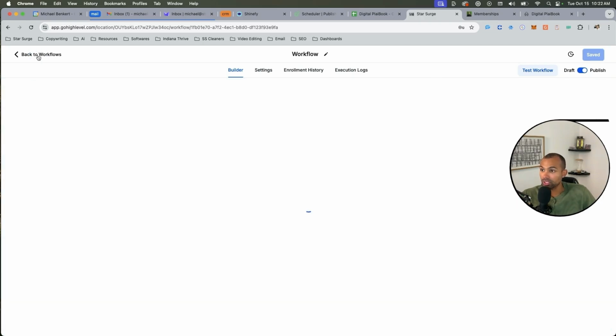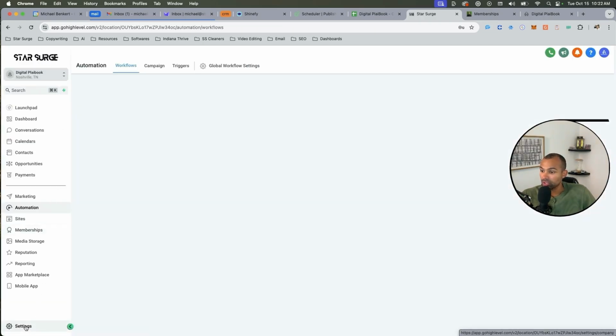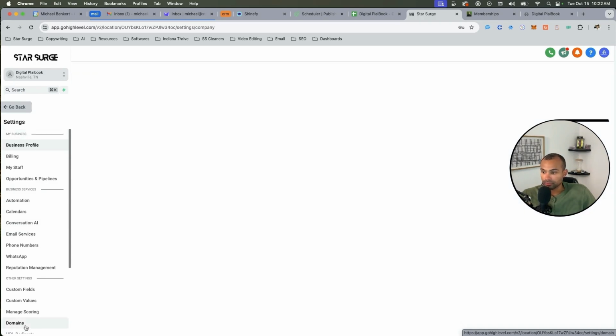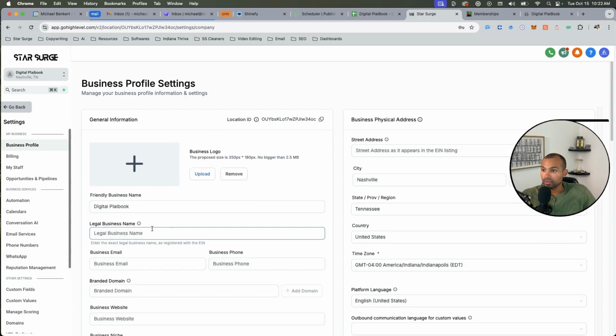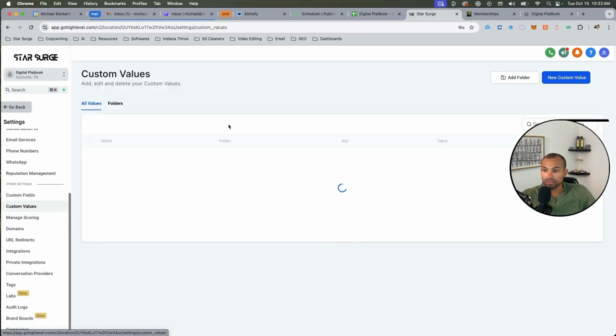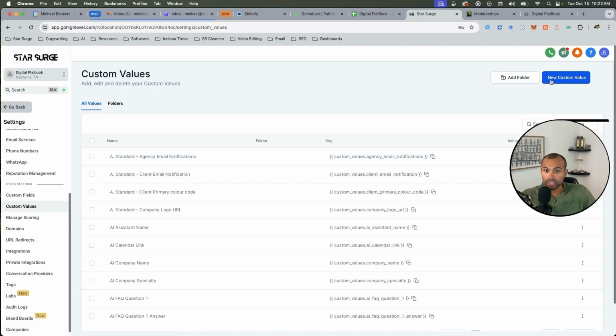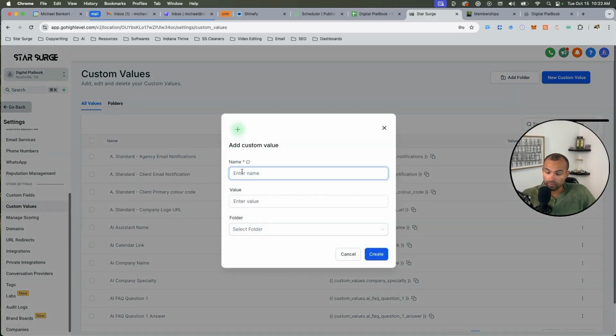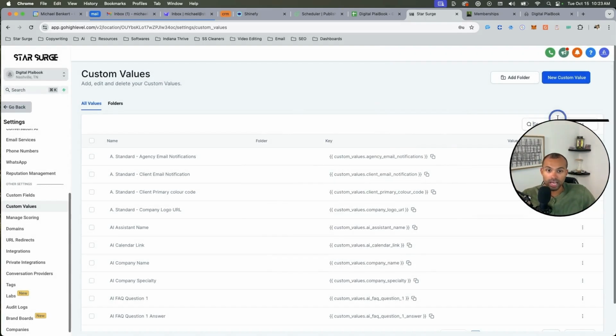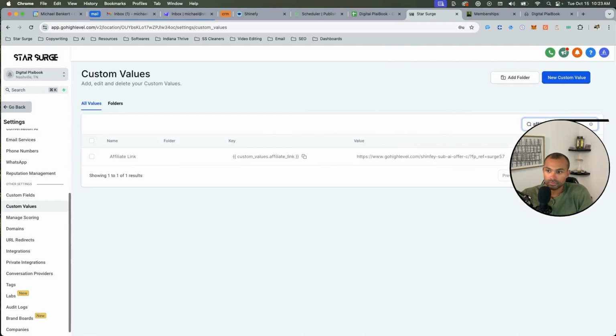So how you get there is you go back to workflows, then go to settings, then custom values, and then hit new custom value. Put in whatever you want, like affiliate link, then enter the value. The value is going to be that link, and then you hit create. I'm not going to do that because I already have mine created. Boom, affiliate link, custom, and this is my affiliate link right here.